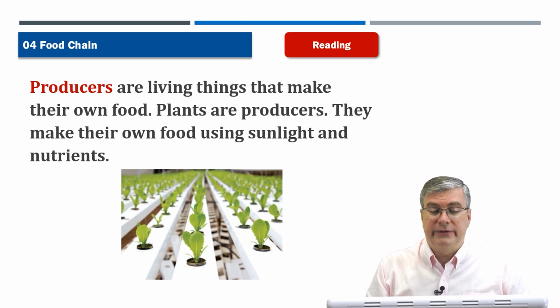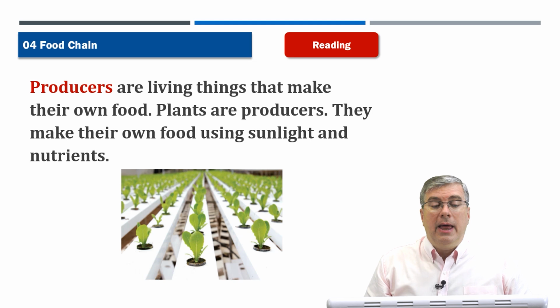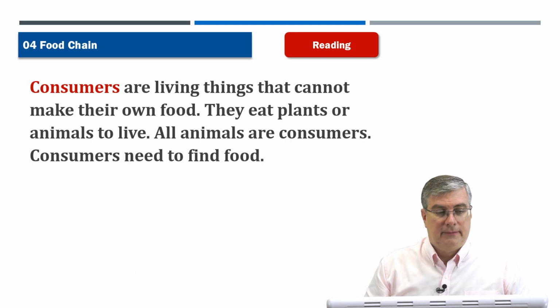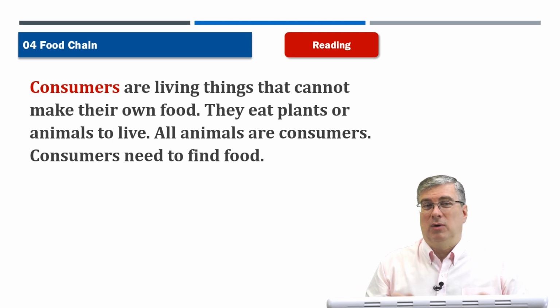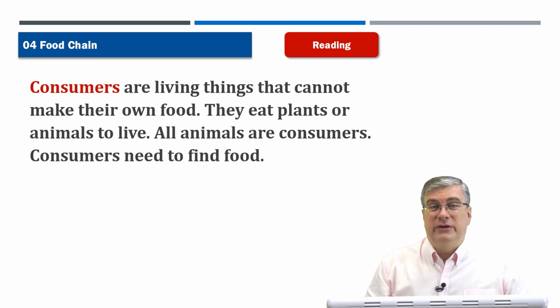Plants are producers. They make their own food using sunlight and nutrients. Consumers are living things that cannot make their own food. They eat plants or animals to live. All animals are consumers. Consumers need to find food.